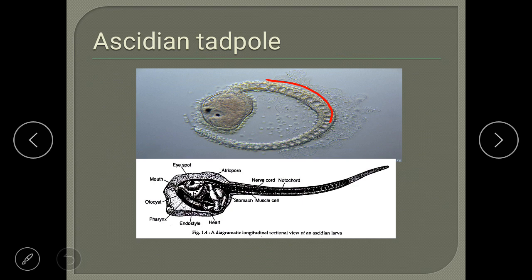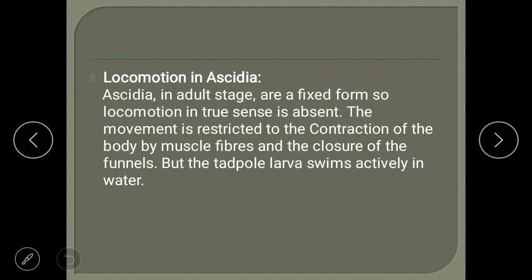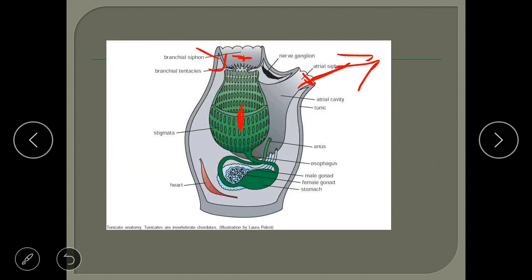And other than this, how do they eat, or whether they have a digestive system. So simple, as you can see in the picture. So this is the oral branchial siphon, how they eat, right? If you look at the digestive system, the food will enter from the branchial siphon and enter the stigmata, which is a sac-like structure, and from this the food will enter the esophagus and be stored in the stomach, and finally it will be digested in the intestine.